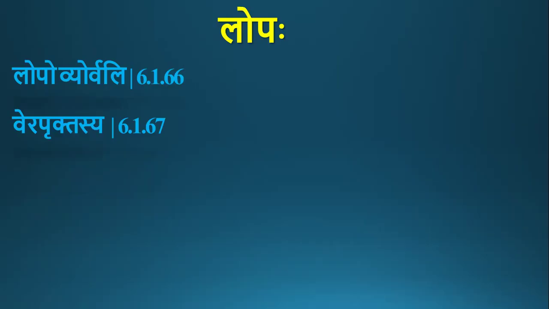So these are the two sutras that we studied today. Lopo vyorvali, vera pruktasya. By lopo vyorvali, vakara and yakara are deleted when followed by val letters. By vera pruktasya, aprukta vakarasya lopah bhavati. No nimitta is required for this. If vakara is present as aprukta, then it gets deleted.